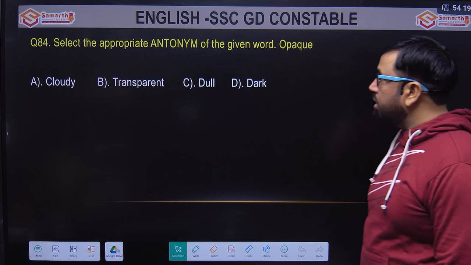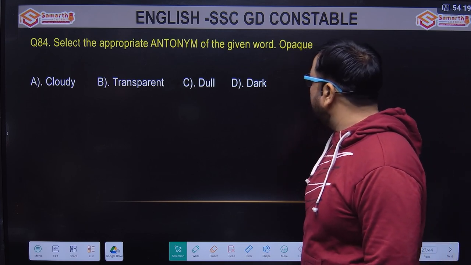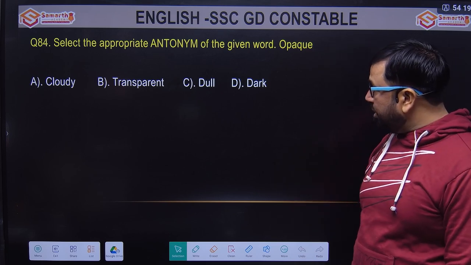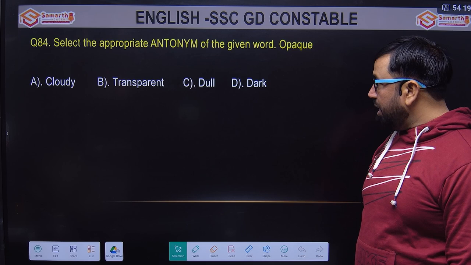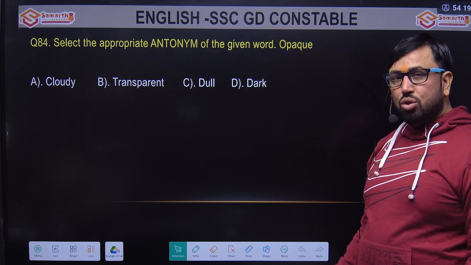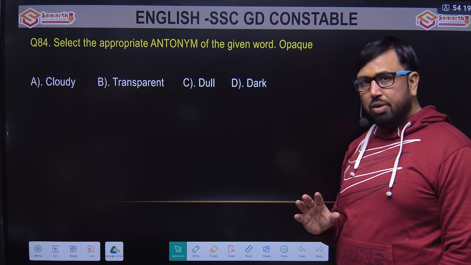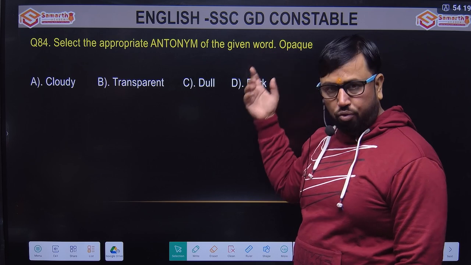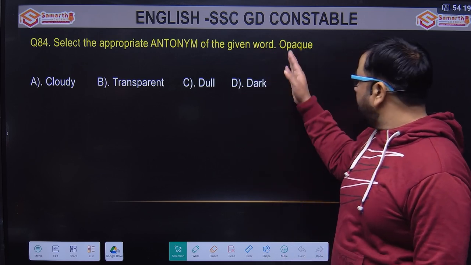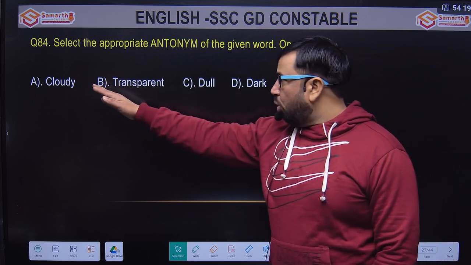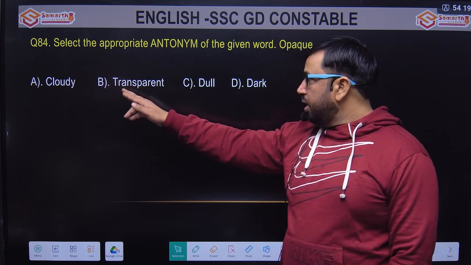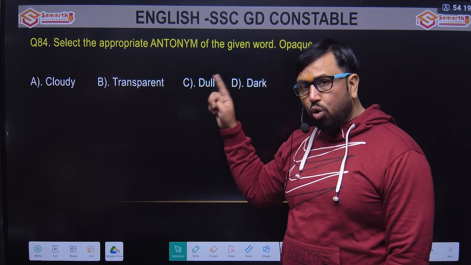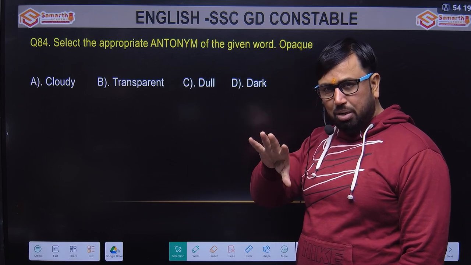Next one is the appropriate antonym of the given word opaque. The word is opaque. Options are cloudy, transparent, dull, या dark. So I remembered in one of my previous videos I told you, let us assume जे मेरे दा meaning नहीं भी पता, for the moment I assume this के दा meaning नहीं पता, but look at all the options: cloudy, transparent, dull and dark. Out of 4 options, 3 options are quite similar.